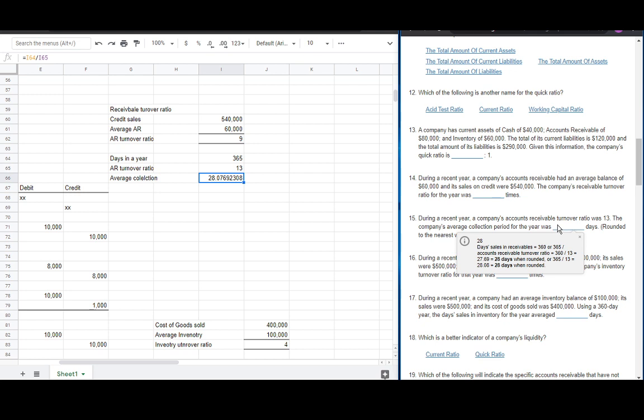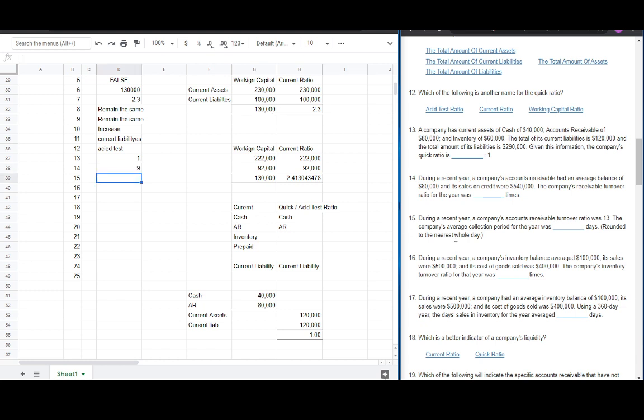So, what does 28 days mean? It means 28 days before the full amount owed by customers is collected. So, we can use this in setting the credit terms. For example, 30 days is the maximum that we will accept credit from customers. Since 28, maybe 28 or, what, 25?